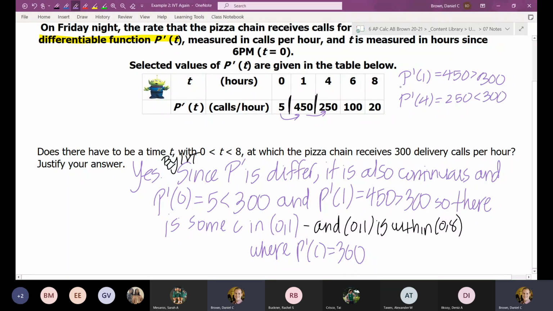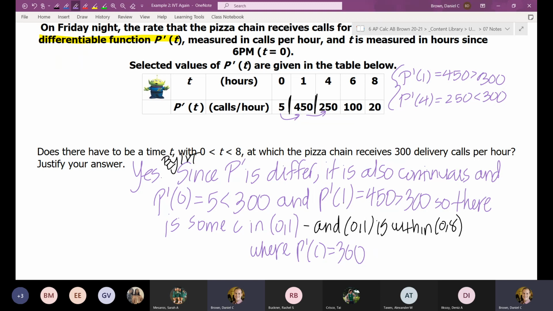And as long as you're showing that there's some value on one side of 300 and then the other side of 300, you're good to go. You would have to make sure you mention that first statement, that p prime is differentiable, so it means it has to be continuous. Taylor, what was your question?